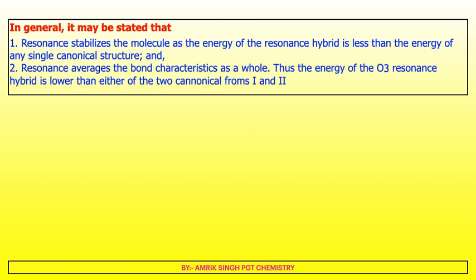In general, it may be noted that resonance stabilizes a molecule, as the energy of the resonance hybrid is less than the energy of any single canonical structure. Resonance averages the bond characteristics as a whole. Thus, the energy of the O3 resonance hybrid is lower than that of the other two canonical forms, 1 and 2.